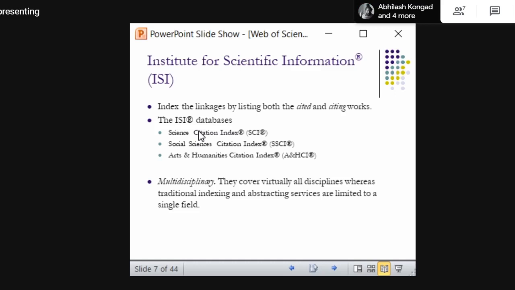The Science Citation Index gives preference to science and technology articles. Similarly, SSCI is for social science. Arts and Humanities is for arts and humanities journals, so they will index like that. So when a researcher asks whether his paper is indexed in Web of Science or SCI or SSCI or something like that, this is the meaning actually: in which particular source of Web of Science it is indexed.